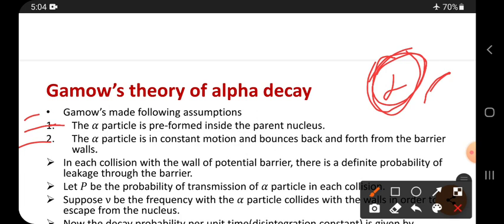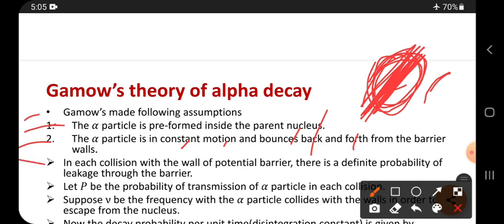Second point is the alpha particle is in constant motion and bounces back and forth from the barrier walls. Here the alpha particle always moves in forward and backward direction inside this nucleus with a constant speed. Bouncing means it moves like this, forth and back, in this manner. So that is bouncing.